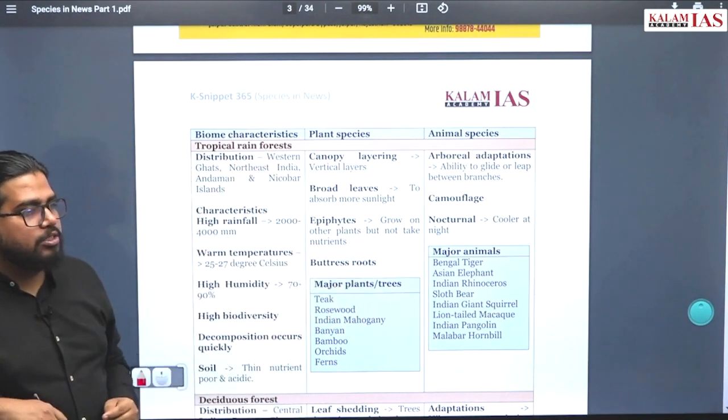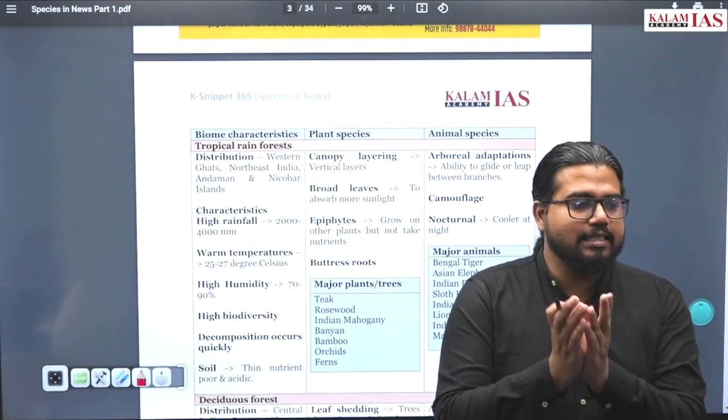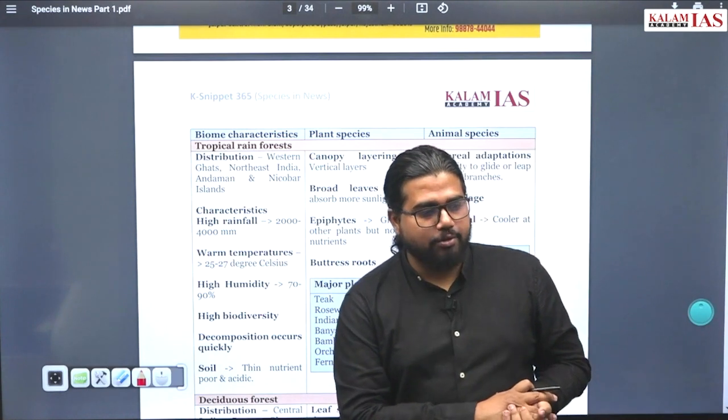Buttress roots. What are buttress roots? What is the peculiar characteristic about the soil of this tropical rainforest region?